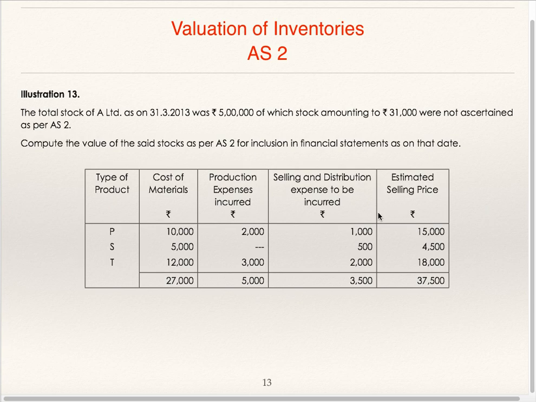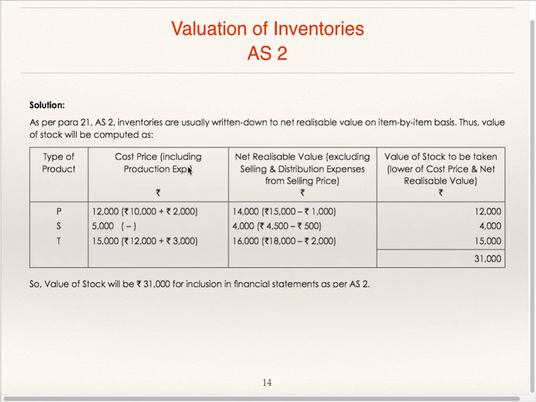From estimated selling price, deduct selling and distribution expenses, you will get net realizable value, and in cost of material add production expenses incurred, because cost consists of cost of purchase plus conversion cost plus any other cost. So these two are total cost, and net realizable value is estimated selling price minus estimated cost of selling, that is selling distribution expenses. Compare, and the lower of the two will be valuation of stock.